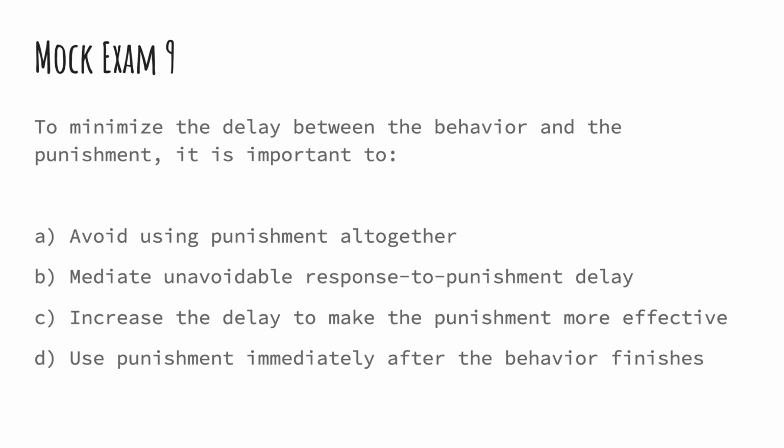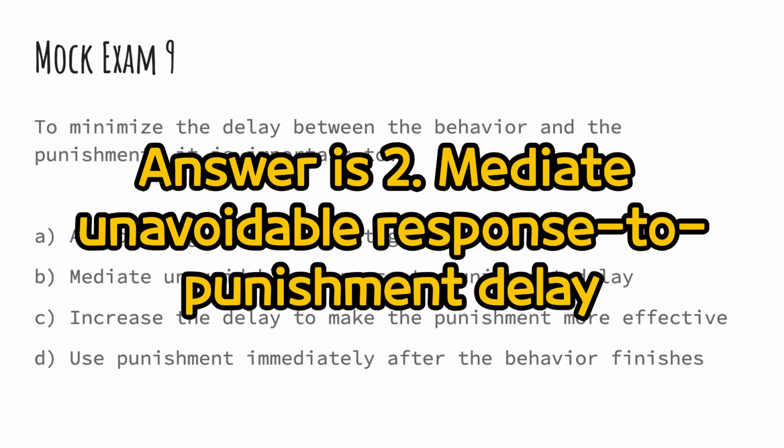Mock exam 9. To minimize the delay between the behavior and the punishment, it is important to 1. Avoid using punishment altogether. 2. Mediate unavoidable response to punishment delay. 3. Increase the delay to make the punishment more effective. 4. Use punishment immediately after the behavior finishes. Answer is 2. Mediate unavoidable response to punishment delay.